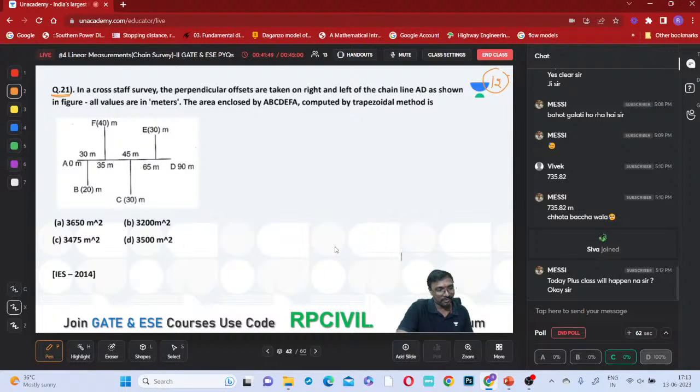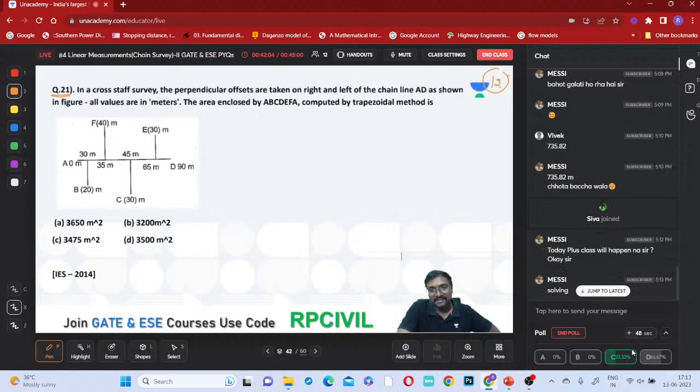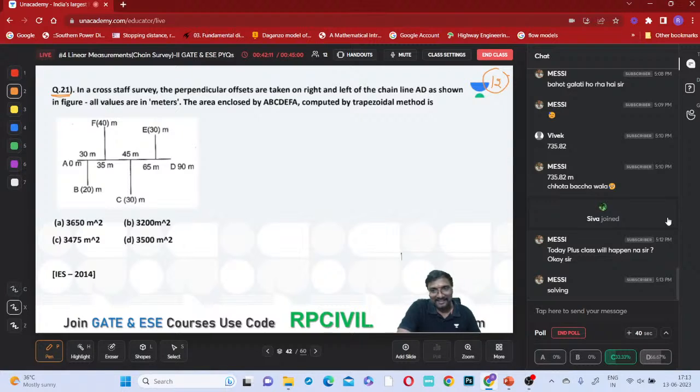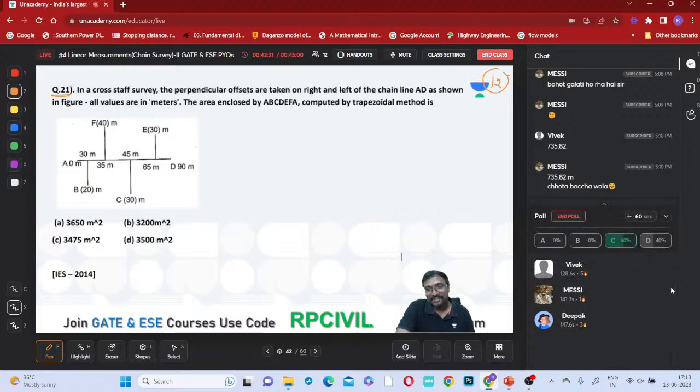Arey yaar, nobody could answer. Why? It's a small-child question. No, I'm from Hyderabad. Solving. Should I increase the timer? I am from everywhere, India. All states are my states only. Top to bottom, left to right.